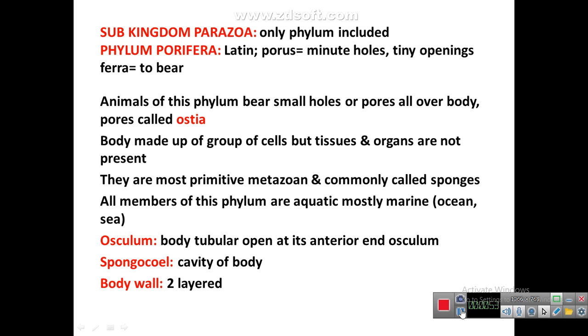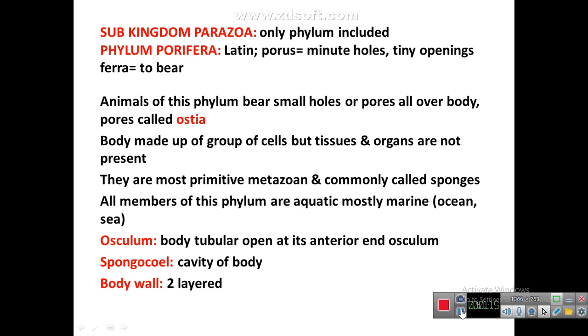All the members of this phylum are aquatic, mostly marine. The water bodies are either fresh water or marine water. What is the difference? In the case of marine water, a large amount of salts is present. Examples of marine water are ocean and sea. Examples of fresh water are rivers, ponds and lakes.